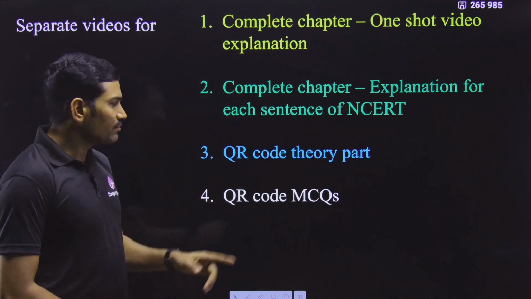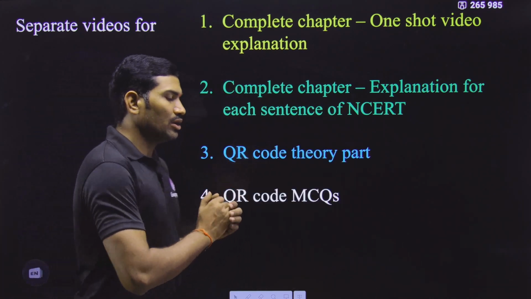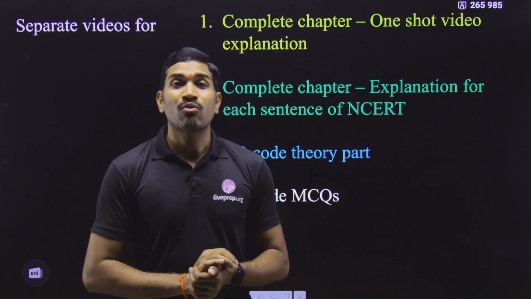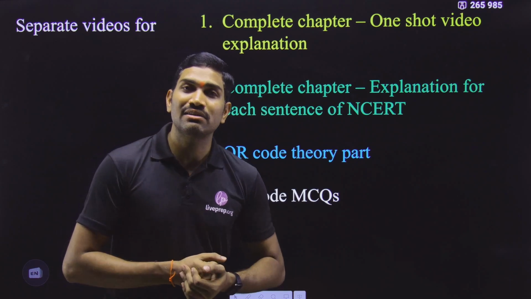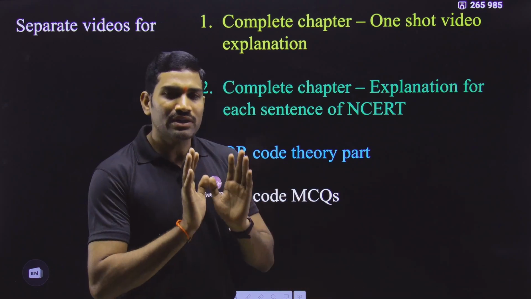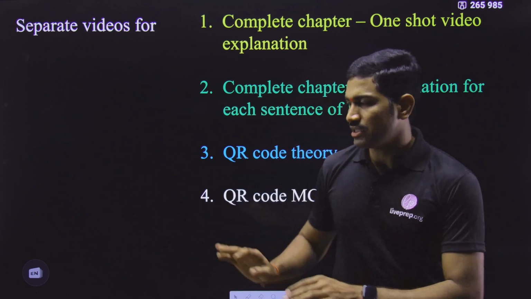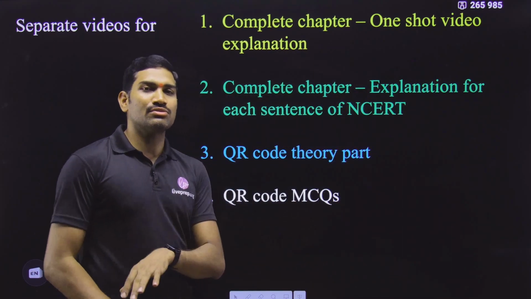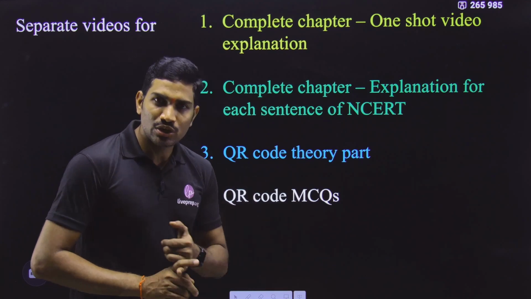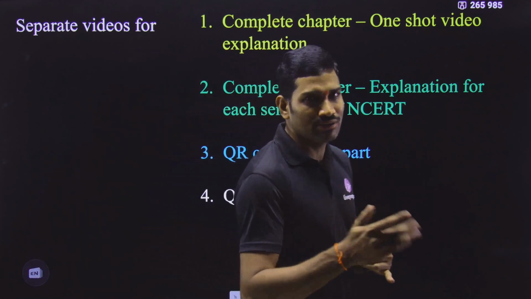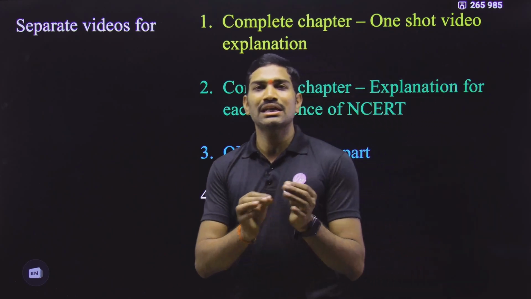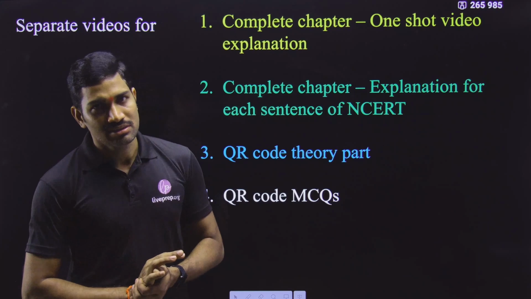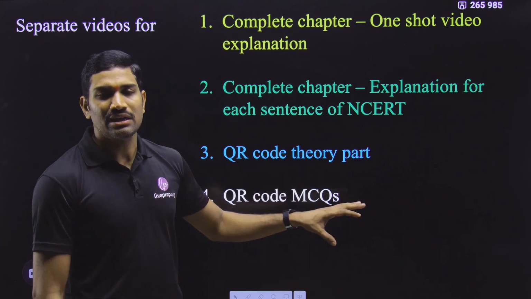After that, we will talk about the QR code theory part. Some of the students may have a doubt about what to do with this QR code content and how we will deal with it. Don't worry about this. If it is a theory part, yes, we will discuss it. If they are MCQ based questions, for that also we will do a separate video. QR code MCQs with explanation, answers, everything. Even though they have given an answer key, from our side we will give you the complete explanation, because for some of the questions the answer key has some mistakes. That is the reason why we will give the correct answers with explanation.